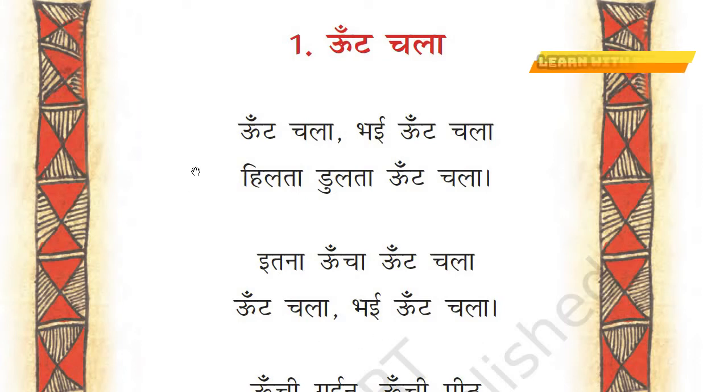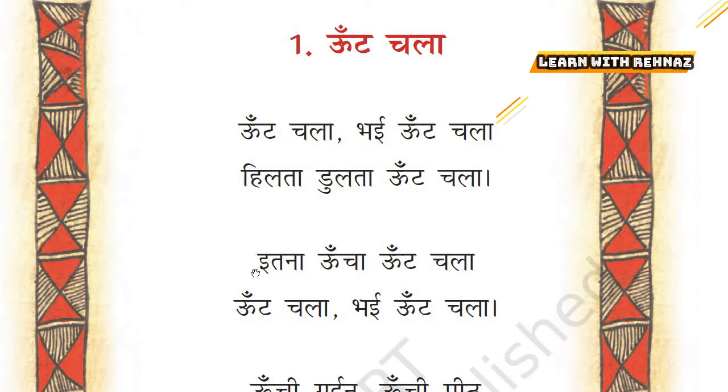So in the first line, the poet is trying to say that the camel is walking. See, the camel is walking. Hilta dulta oont chala. Hilta dulta means walking without balance, okay, walking unsteadily. Like when you try walking in the desert, you won't be steady. So the same way even the camel is walking without the balance.